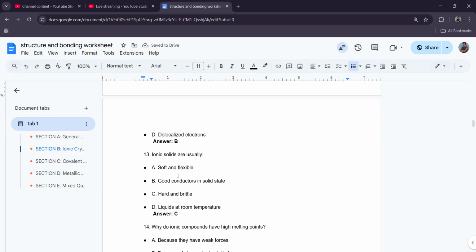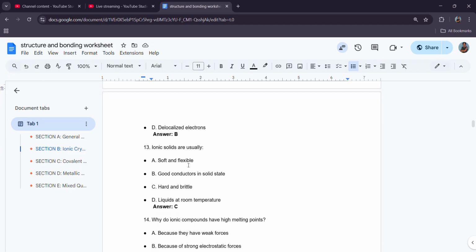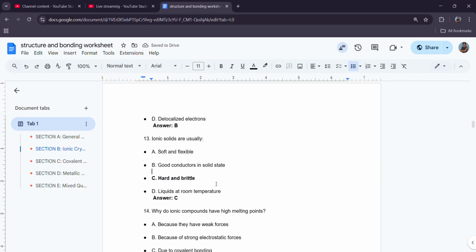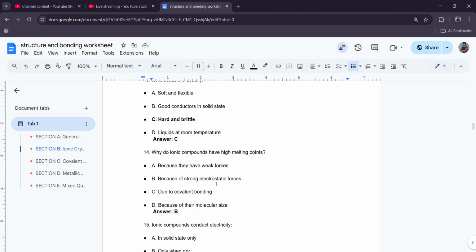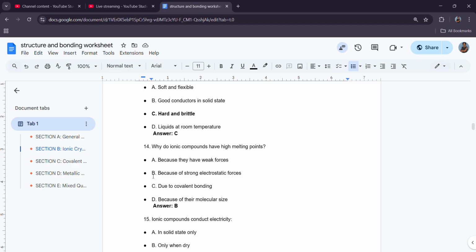Number 13, ionic solids are usually not soft. They don't conduct in their solid state, they only conduct in their molten or dissolved state. Ionic crystals are hard and brittle. I didn't make mention of anything being a liquid at room temperature. Remember, hard due to their strong ionic bonds, and brittle, meaning that they can easily break, especially when the ions line up. Number 14, why do ionic compounds have high melting points? Due to the strong electrostatic force of attraction.